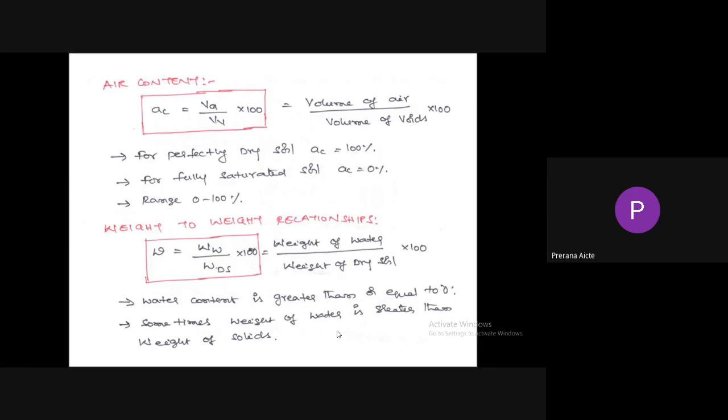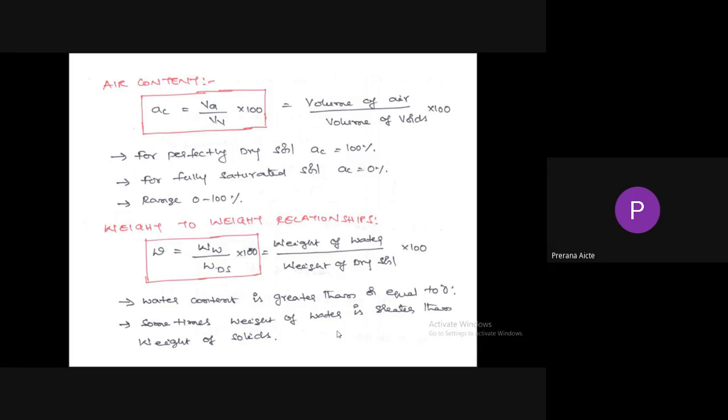So till now we discussed the volume to volume relationships, where numerator and denominator both are volumes. Here, weight to weight relationships. Water content: numerator weight, denominator also weight. It is the ratio of weight of water to the weight of dry soil into 100. So water content is greater than or equal to 0.